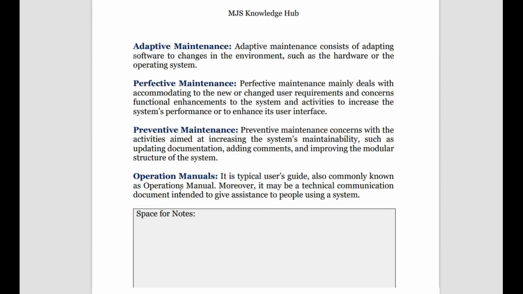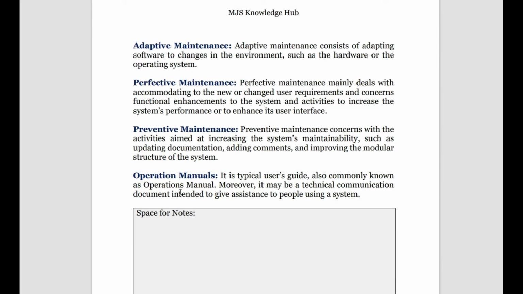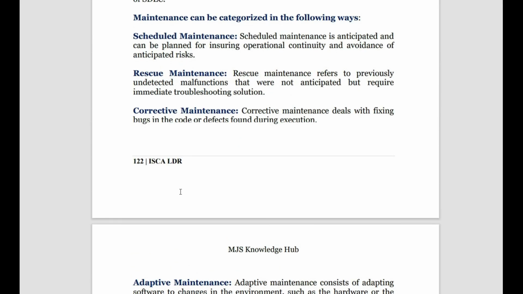Then preventive maintenance is done to have system maintainability. You can say it is a kind of insurance, where you try to be very careful and increase the maintainability of the system by updating the document, and you try to avoid the risk as much as possible. So yeah, you can say, ma'am, what is the difference between scheduled and preventive?